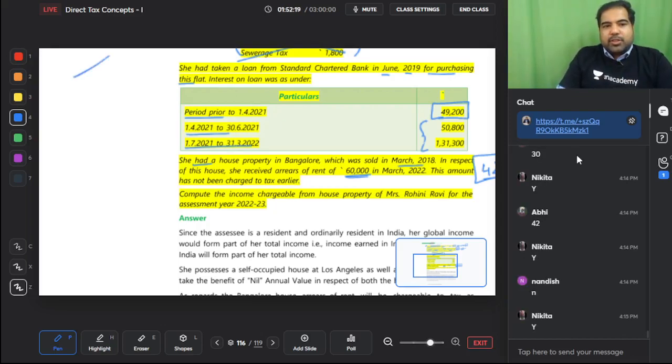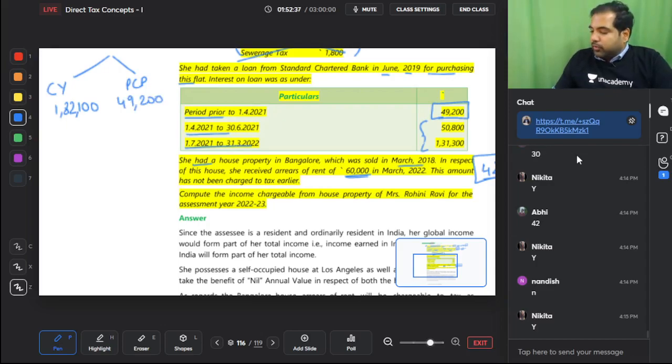Yes, so interest is two parts. Current year, what is the current year interest? 50,800 plus 1,31,300 is 1,82,100. This is the current year. And what is PCP? 49,200 is the PCP.